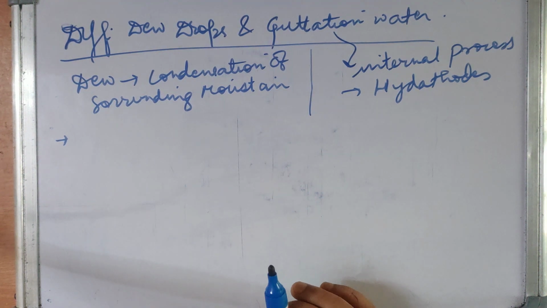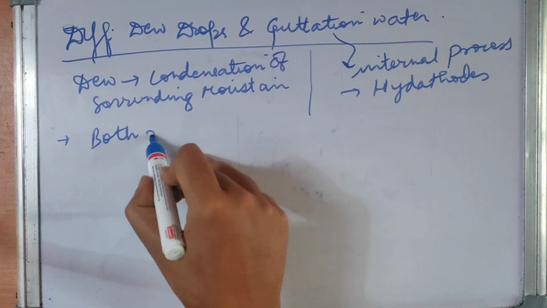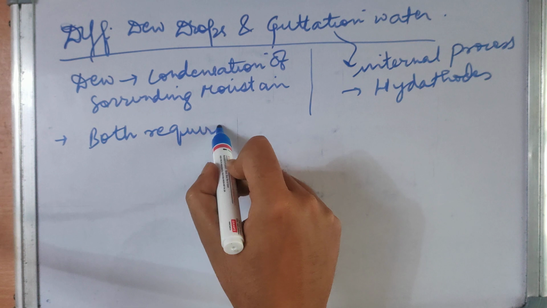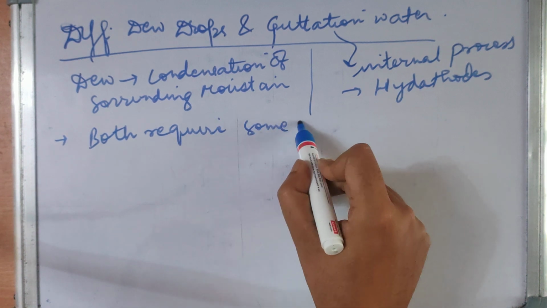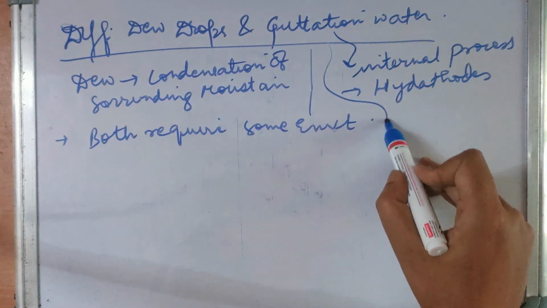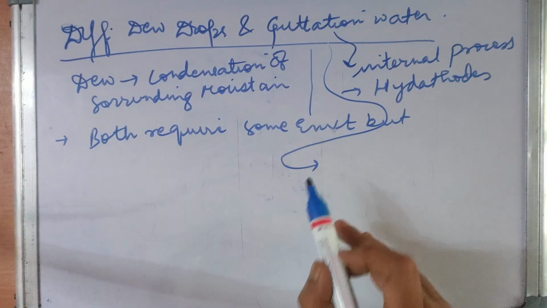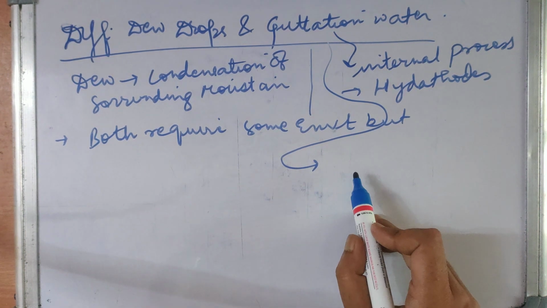Both dew and guttation require some environmental conditions, but guttation is primarily caused by excess root water absorption.